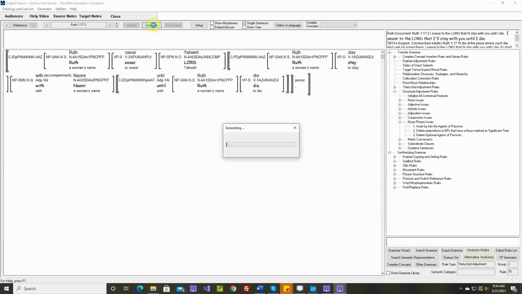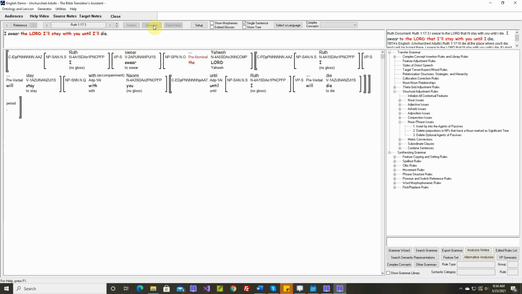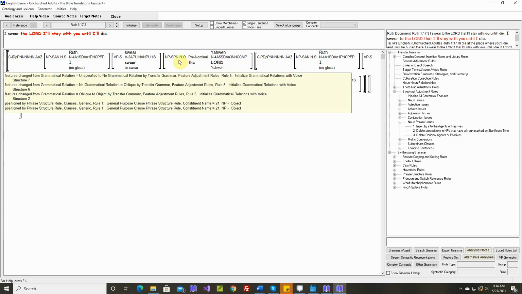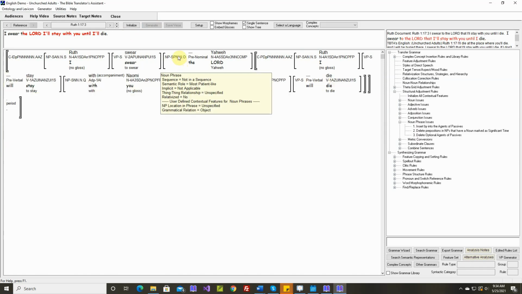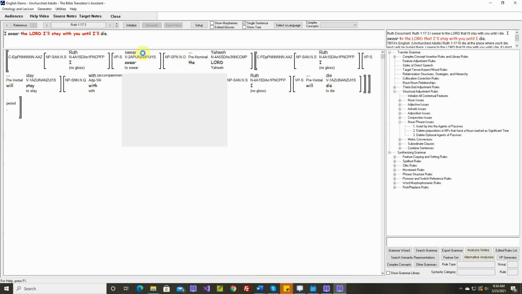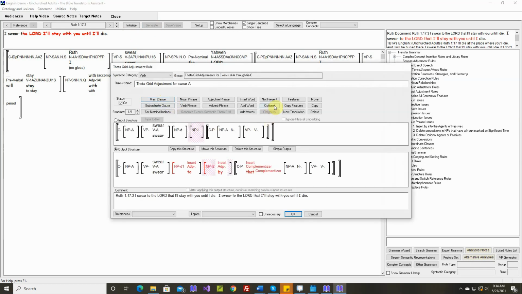Okay, now that rule won't work because there is no destination noun phrase. Okay, so we see that it didn't work. Now we can look more carefully and see there's a patient noun phrase. As I mentioned, this is very rare, but it does occasionally happen. So let's change this from a destination.